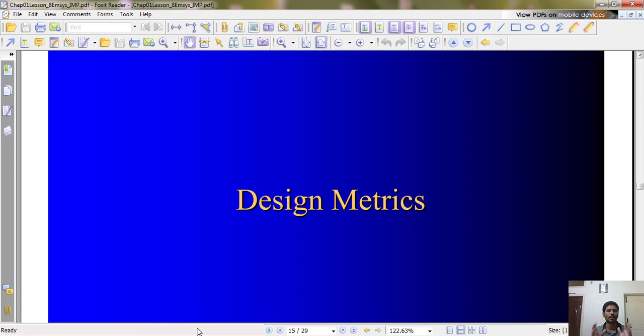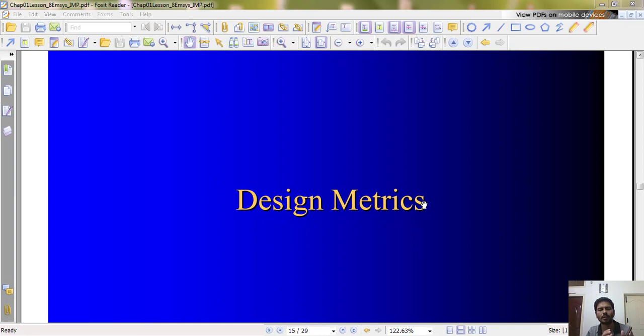Metrics means some kind of measurements. What are the measurements involved while designing an embedded system? What are the different metrics? Metrics comes from the word measurement. You have an example of, say, a cell phone.